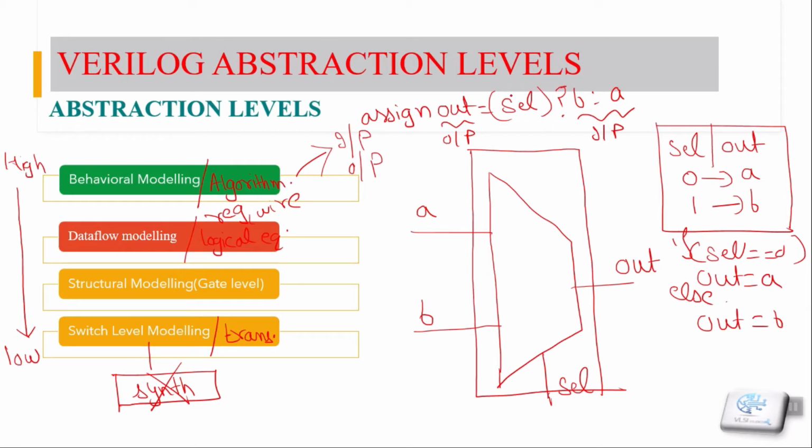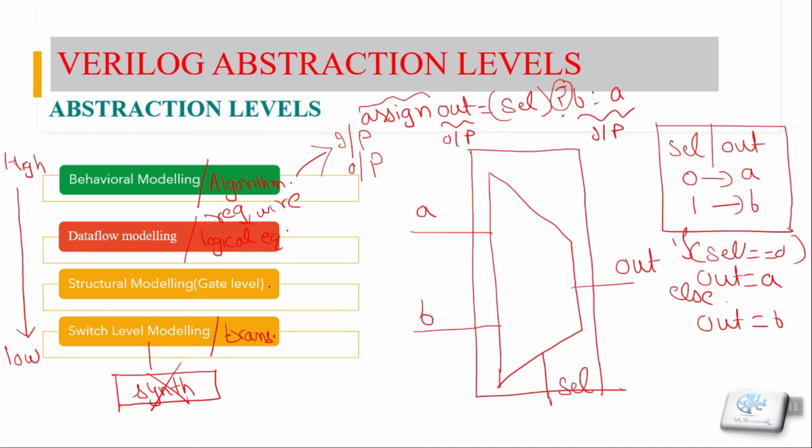So in the data flow modeling, we basically use the assign statement. These are continuous assignment statements, and this is the operator. We will get to know more about the assign and the operators in our upcoming lectures, so just ignore these things. The only catch here is defining everything in terms of its logical equation.